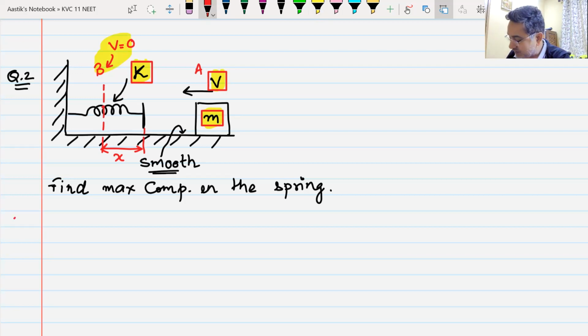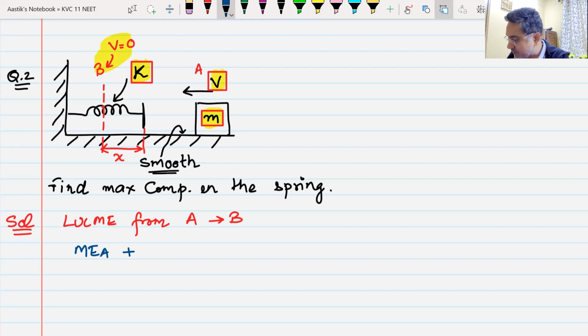Now I am going to do the simplest possible thing. I am going to apply my new friend LOCME from point A to point B. And what does LOCME say? LOCME says that mechanical energy at point A should be equal to mechanical energy at point B.